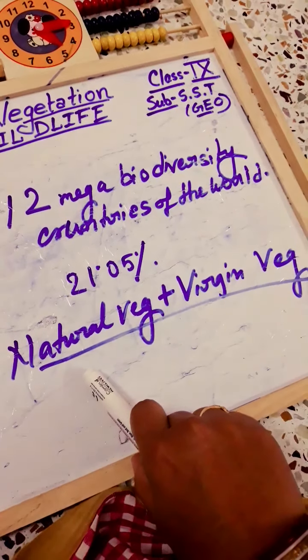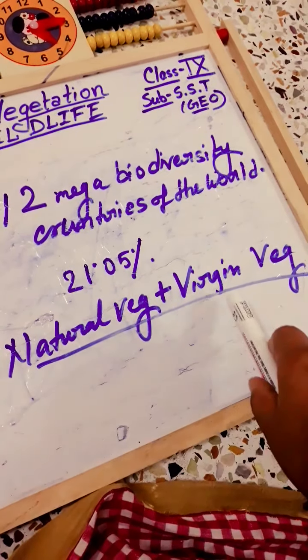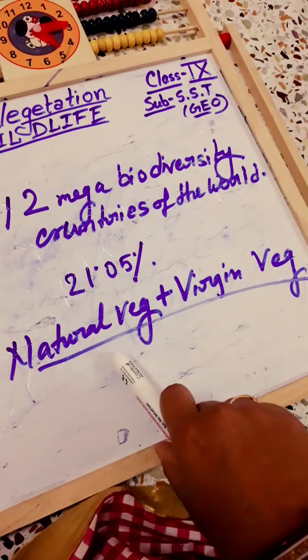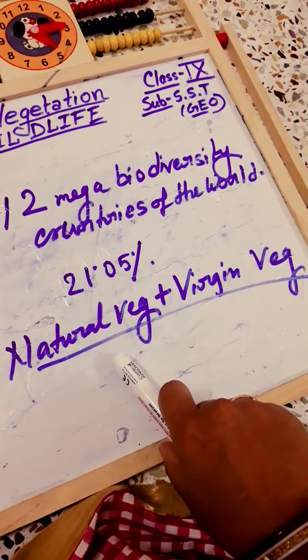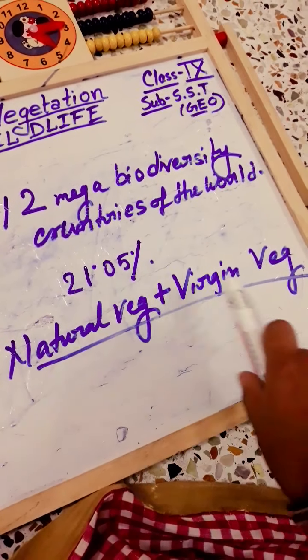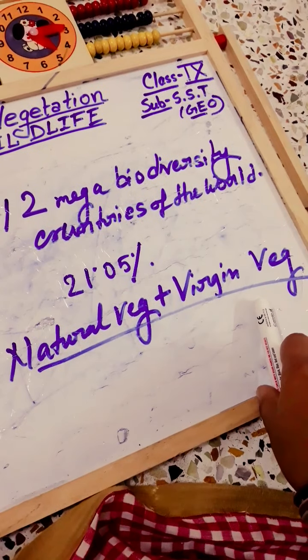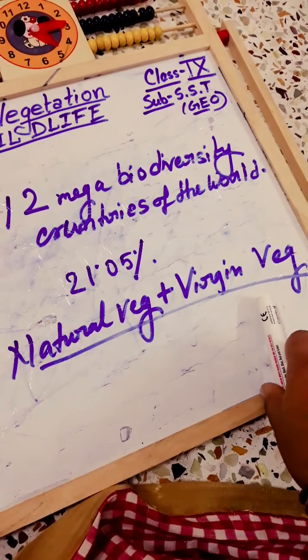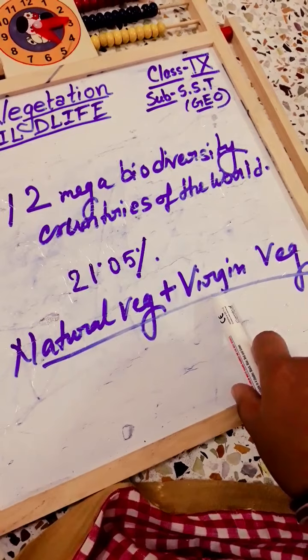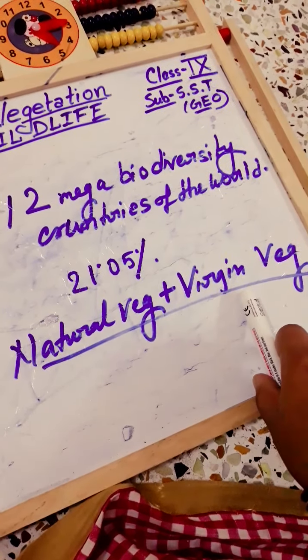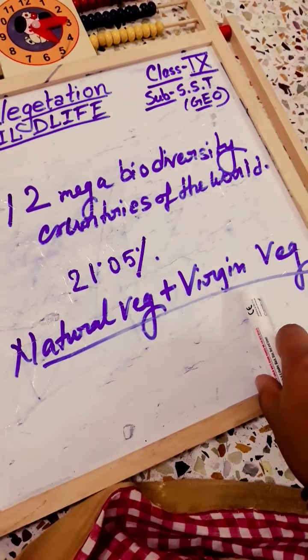That's why natural vegetation is also known as virgin vegetation. Understand? When the natural vegetation has been left for a long time undisturbed, because humans have not interfered in its growth, it is called virgin vegetation.